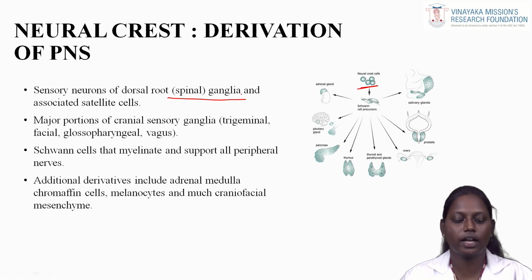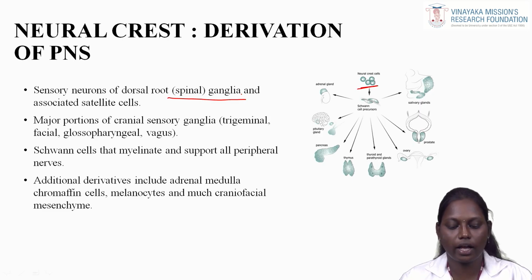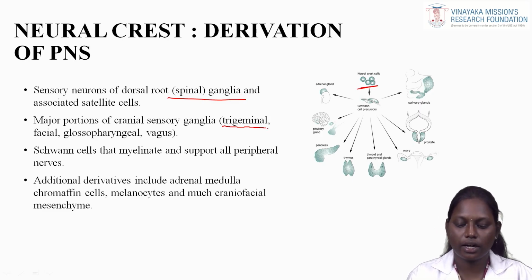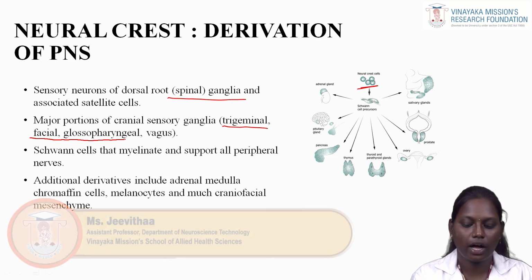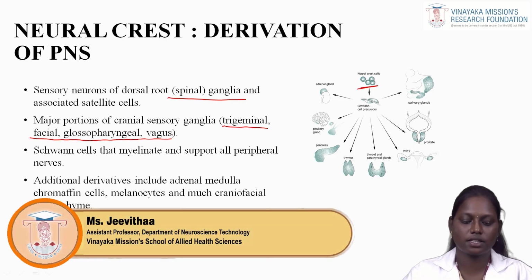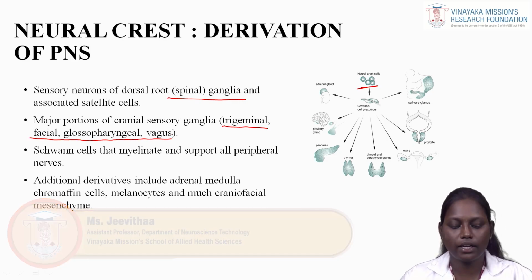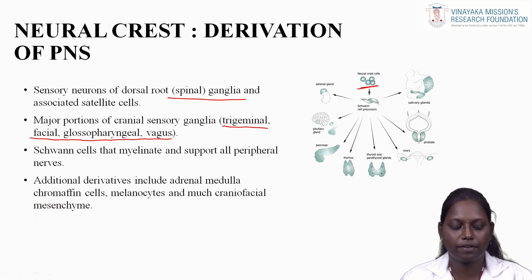Satellite cells are the glial cells. This includes a major portion of the cranial sensory ganglia, that is trigeminal, facial, glossopharyngeal and vagus, and the Schwann cells that myelinate and support all peripheral nerves. Additionally, derivatives include adrenal medulla chromaffin cells, melanocytes and craniofacial mesenchyme.